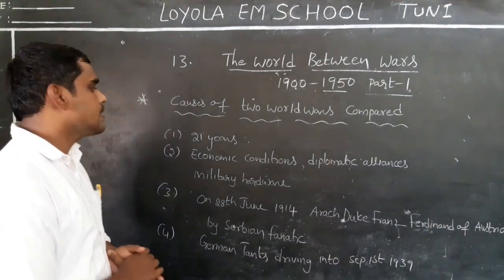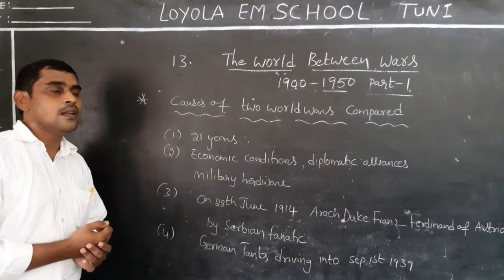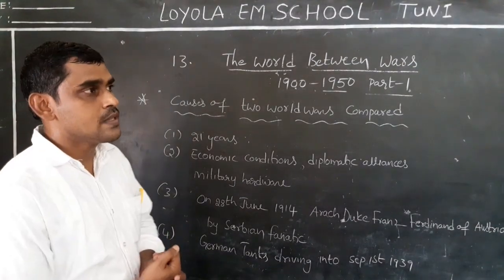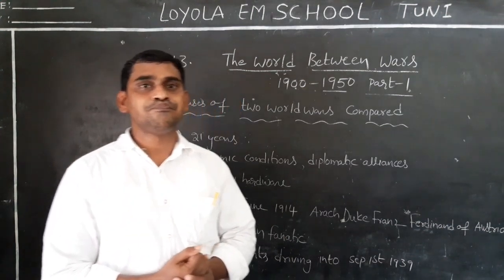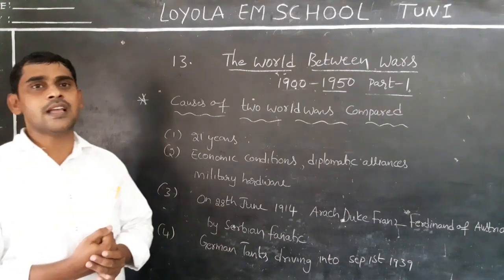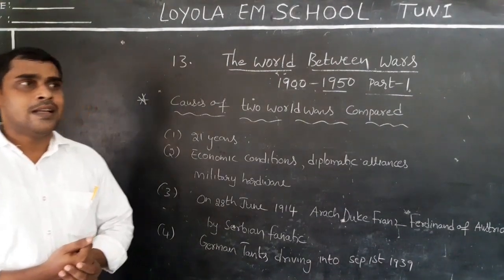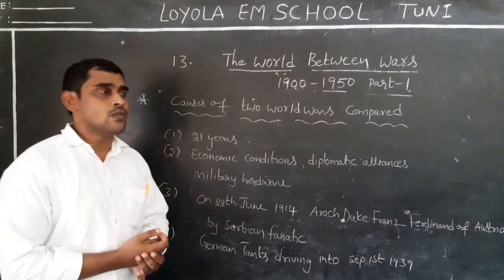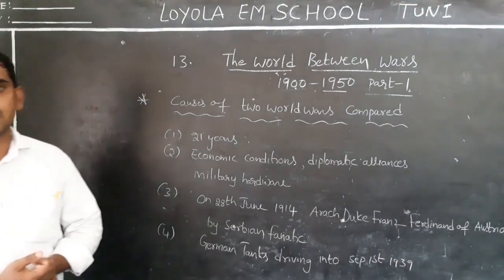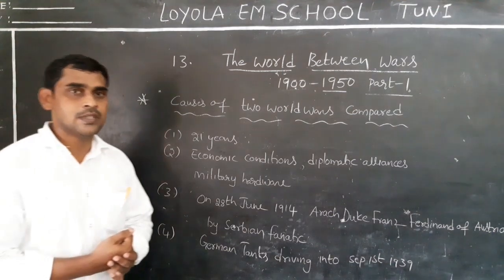But when the Second World War started, most of the military strength participated in the Second World War, and also different types of bombs. Chemical bombs and weapons, atom bombs, nuclear weapons, everything was used in the Second World War. So the death and destruction compared with the First World War, there was more loss during the Second World War. I already said this previously.